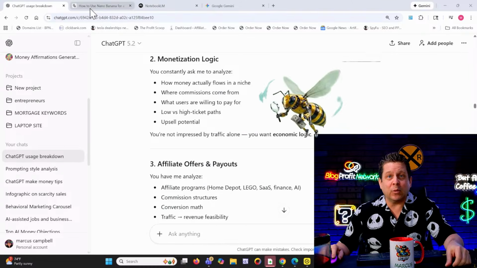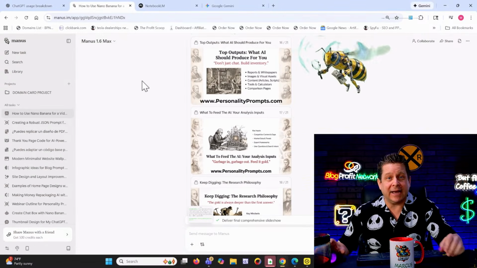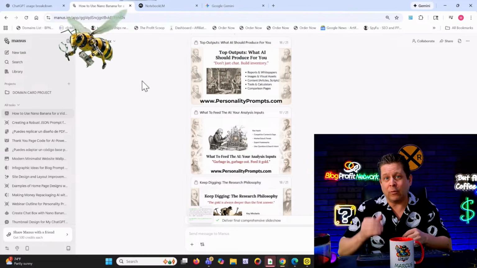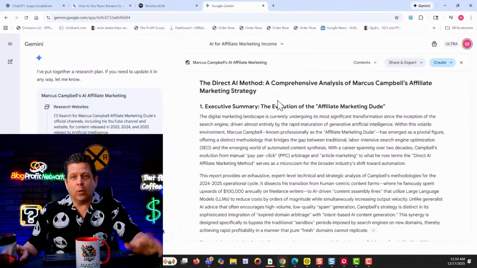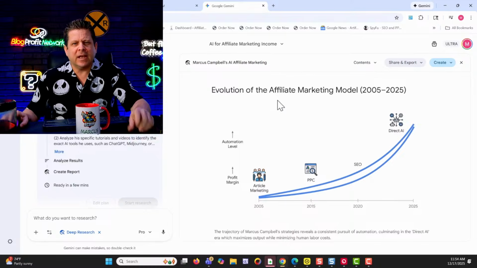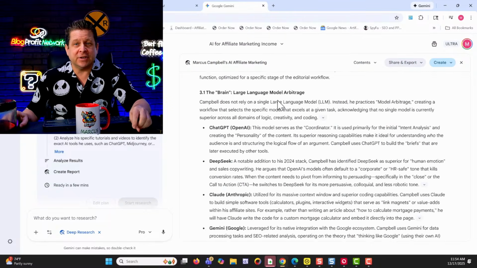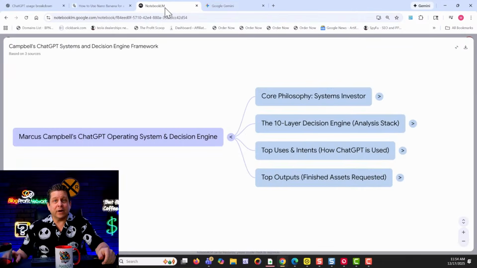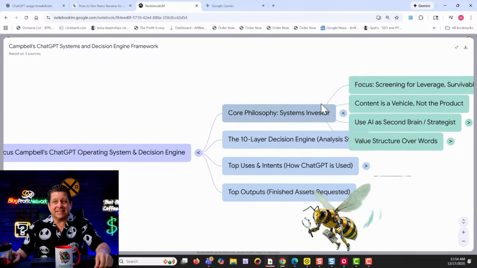Not only that, but we're going to throw it in Manus to get some slides to show you the breakdown of how and why I use the prompts I do. We're going to break down my affiliate strategies using Gemini Deep Research, as you can see right here. And we're going to use Notebook LM to synthesize exactly what I'm doing and how I use it to make money online every single day.